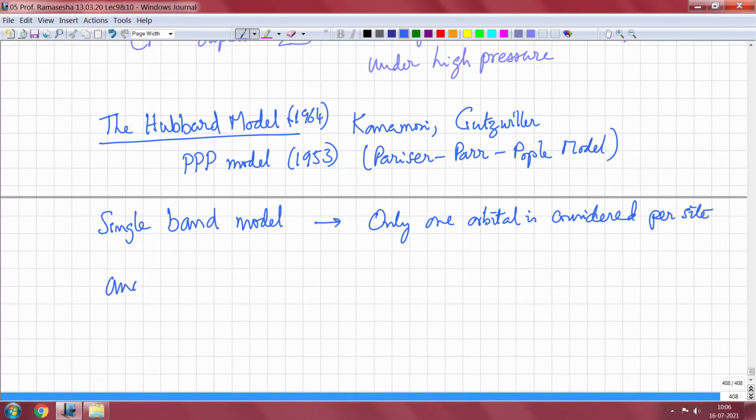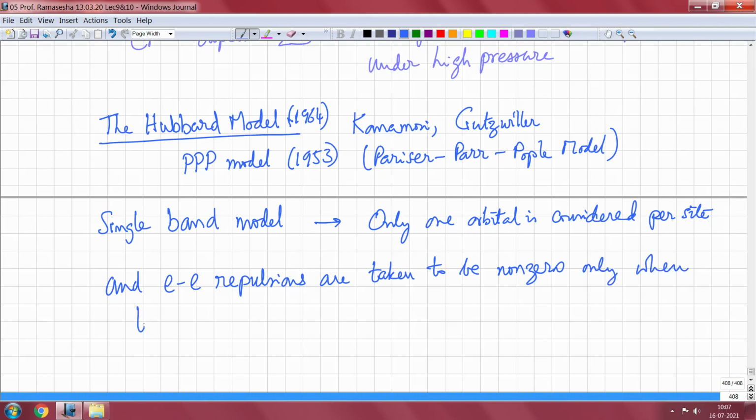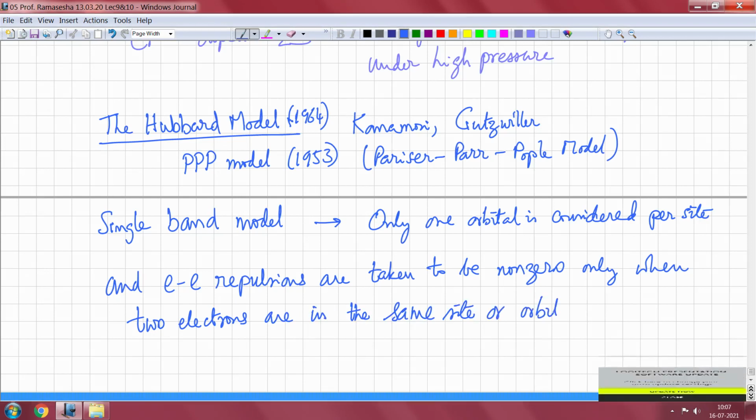And electron-electron repulsions are taken to be non-zero only when two electrons are on the same site or same orbital. I can use interchangeably orbital and site because I am only considering one orbital per site.